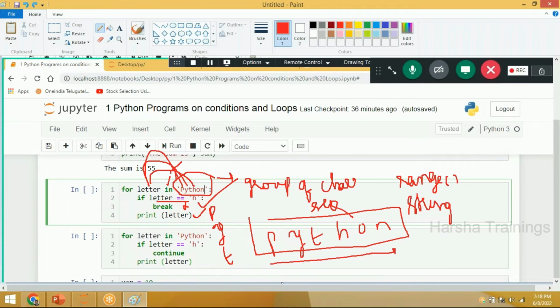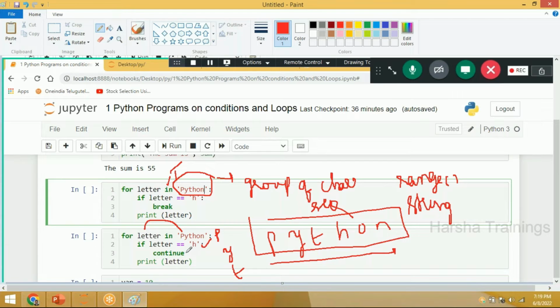Now let me clear this. Now let me execute the continue statement. First of all, P will be copied to letter. If P double equal to H, no. So the continue statement will not execute. It is going to print P first of all. Then Y will be copied to letter. Y double equal to H, no. Print Y. Then T will be copied to letter. T double equal to H, no. Print T. Then H will be copied to letter. H double equal to H. Yes. Whenever this condition becomes true, I call continue.